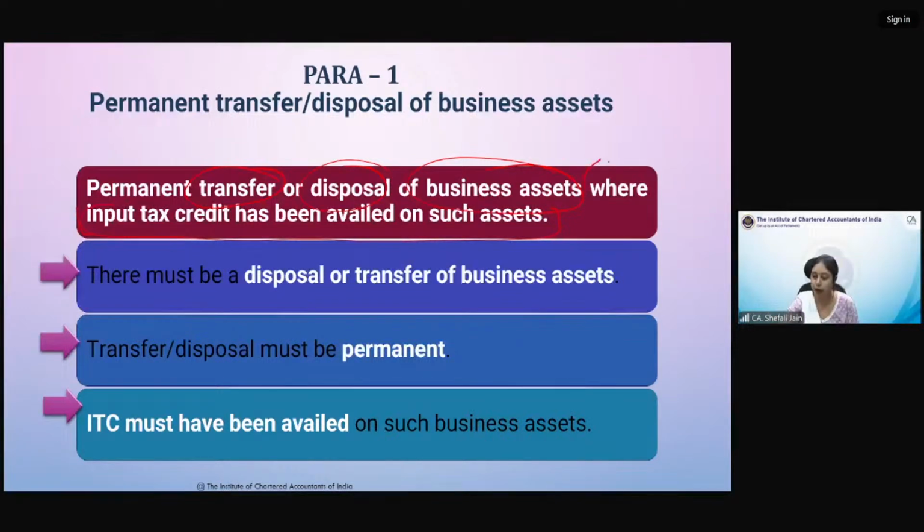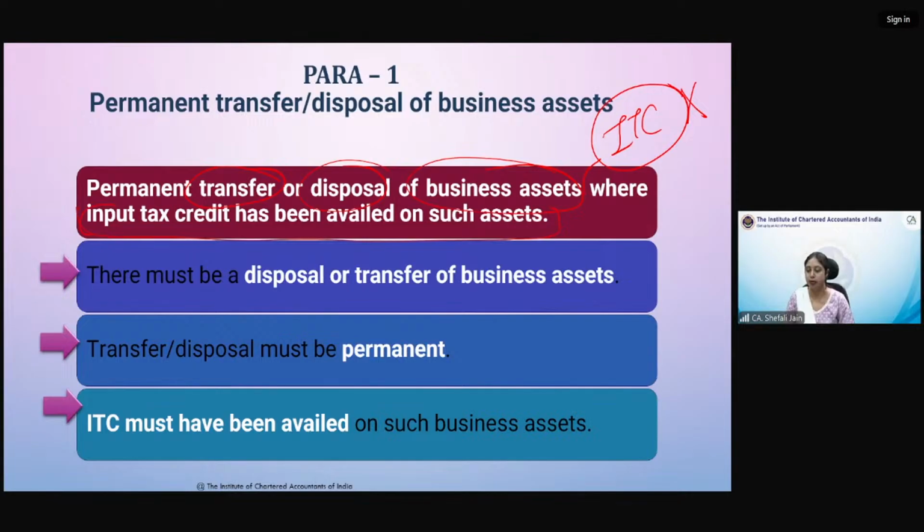This is an important condition, that ITC should have been taken. अगर ये कंडीशन पूरी नहीं होती है, then we do not fall in schedule 1. तो schedule 1 में अगर आपको किसी चीज को सप्लाई मानना है तो all the conditions should be satisfied.